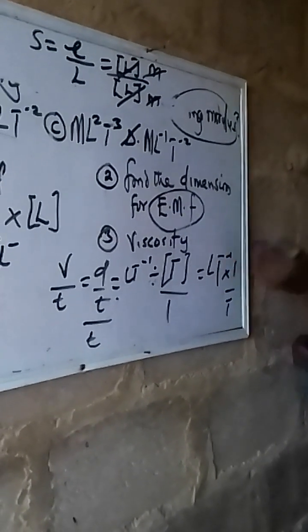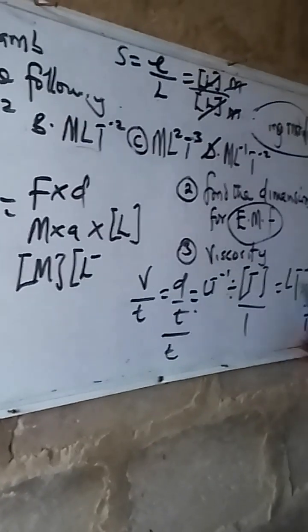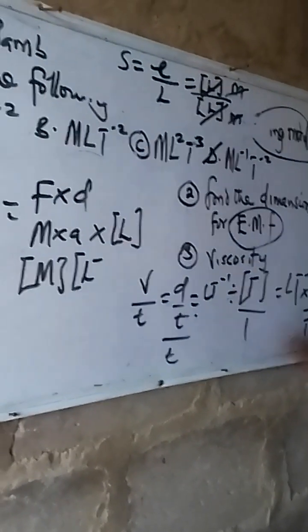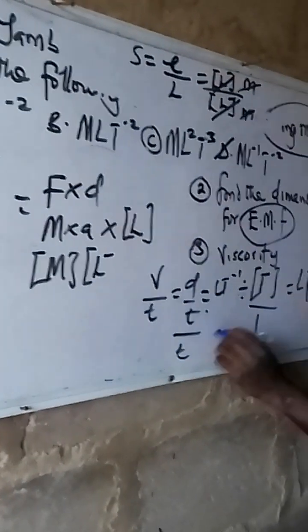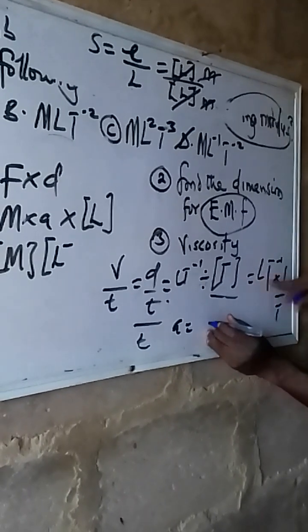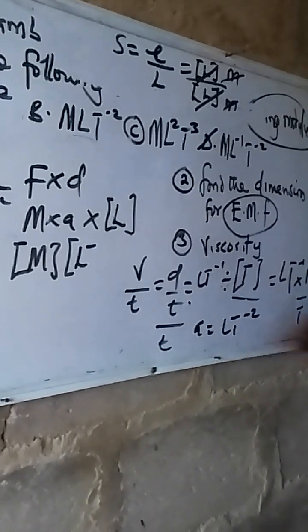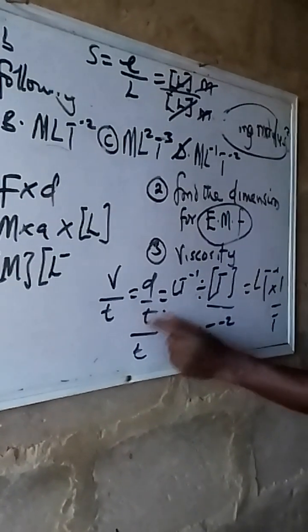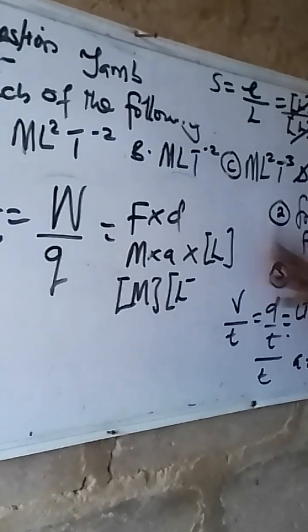If you raise it up, that's what we get here. L per T squared, that's what makes me put this. Put 2 there. That means A will be what now? A will be L per T squared. That is for the acceleration. Are we together? That is for the acceleration. Just try and put that in these parameters.